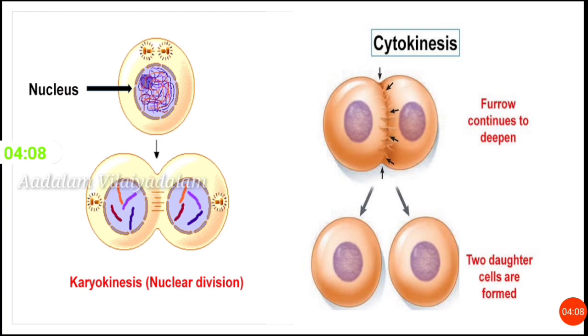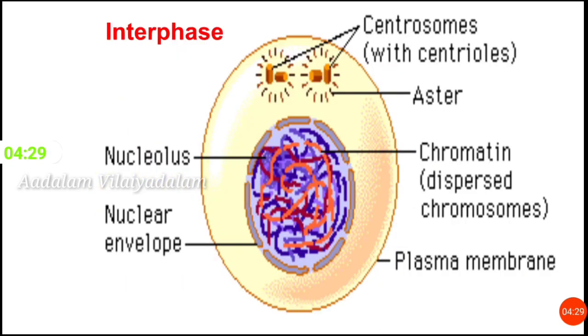Mitosis consists of two events. They are karyokinesis and cytokinesis. Karyo means nucleus. In this, nuclear division takes place. Cytokinesis means division of cytoplasm takes place. Interphase. Interphase is the resting stage of the nucleus. During interphase, the cell undergoes normal growth processes and also prepares for the next cell division.